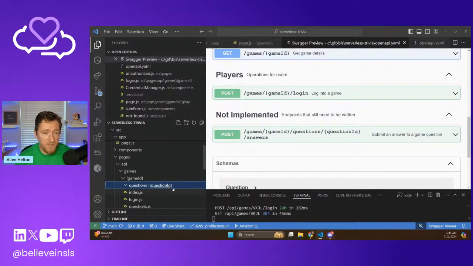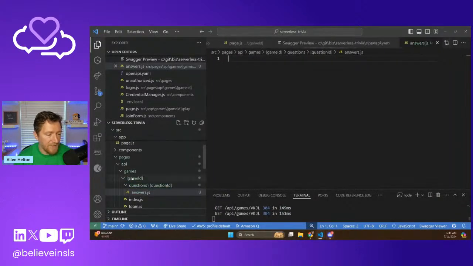And the naming of these folders is actually very specific and intentional. This is how you create those path variables inside of Next.js. And now we're going to create a file in here called answers.js. And so with that, this is the route: /api/game ID as a variable/questions/question ID/answers. And that'll be built for us.